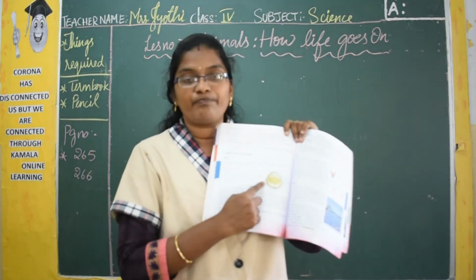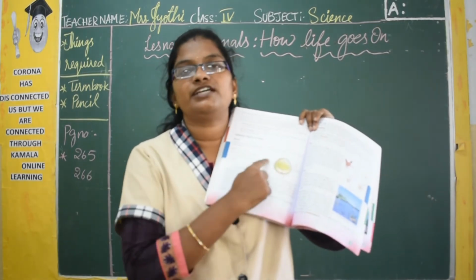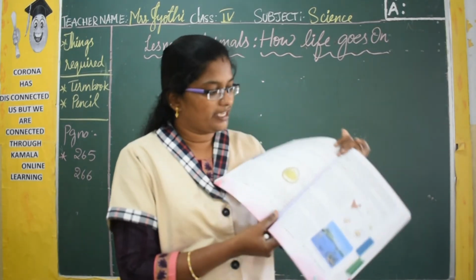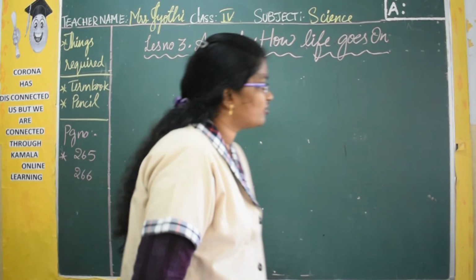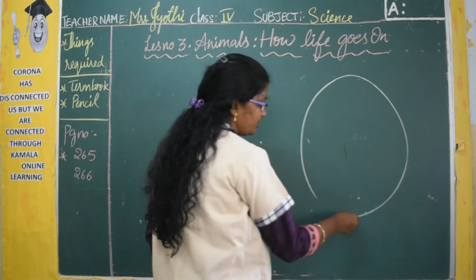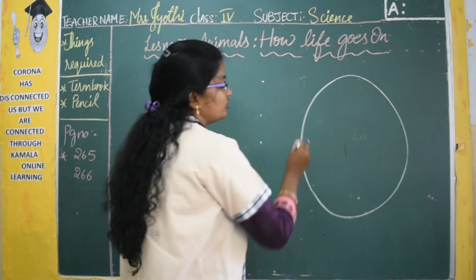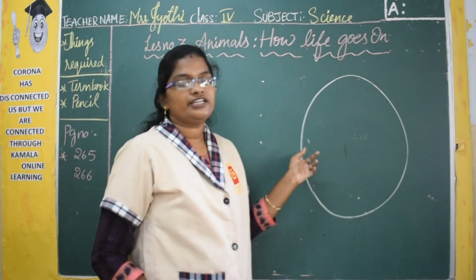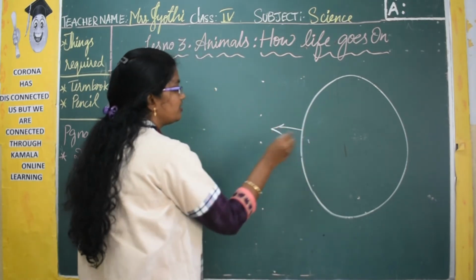So here there is a picture for you. It is the egg, and inside there are parts of the egg. Mostly eggs will be in this shape, right? The outer hard cover is called the egg shell.